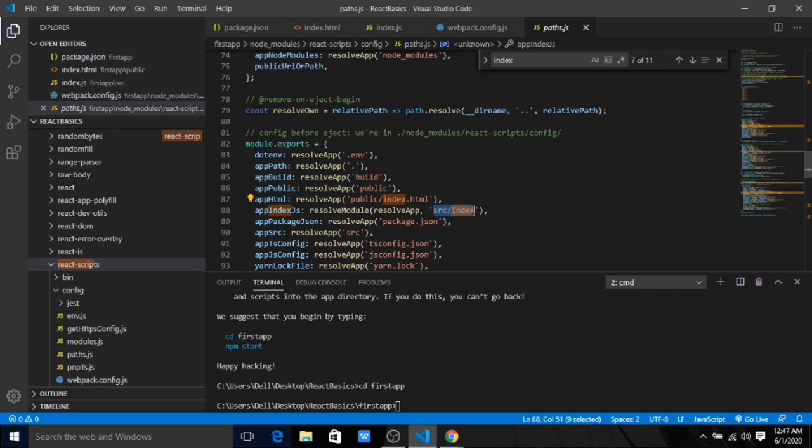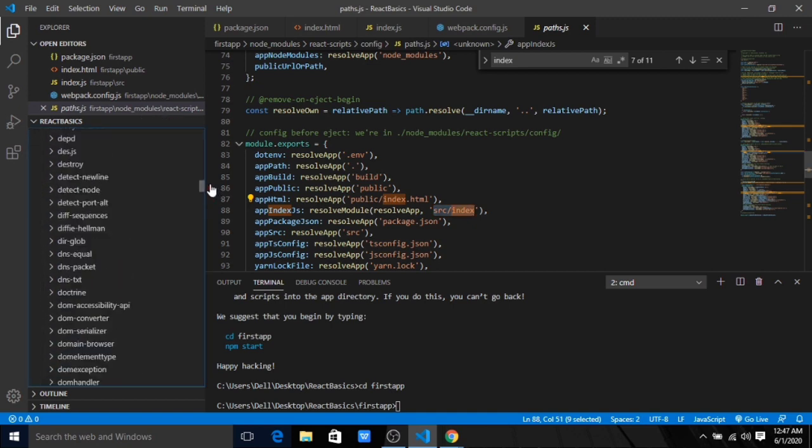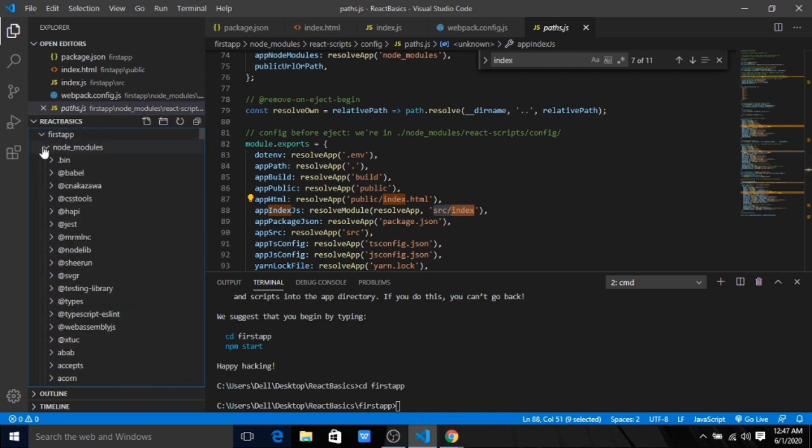Okay, and this clears for me that this index HTML from public is related to this one, so that's why they are both related. It took me a little time to find that out, but at least I found out. So this is the way that it is related. It was initially confusing for me, so now I am clear with that.